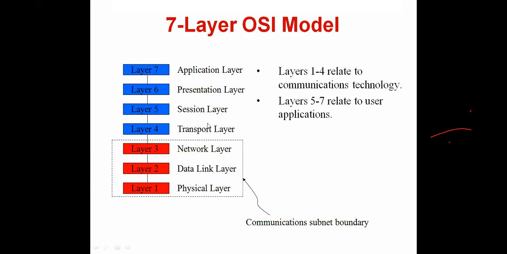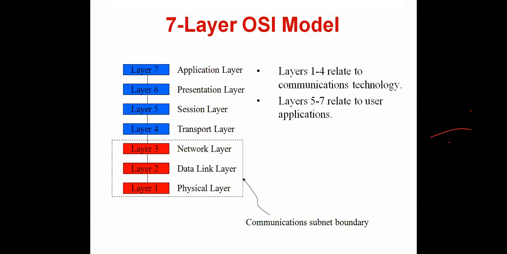Next, the fourth layer is the transport layer, then the session layer. Sixth one is presentation layer. Seventh one is application layer. Here, see these 2 points. Layers 1 to 4 relate to communications technology. Why? Because the physical, data link, network, and transport layers majorly deal with the communication.